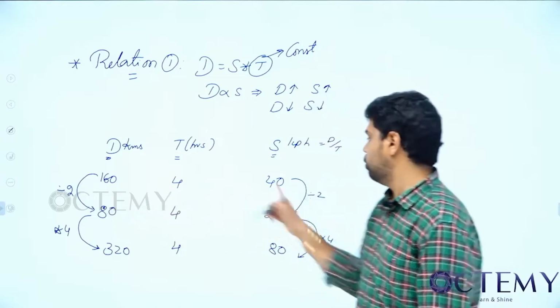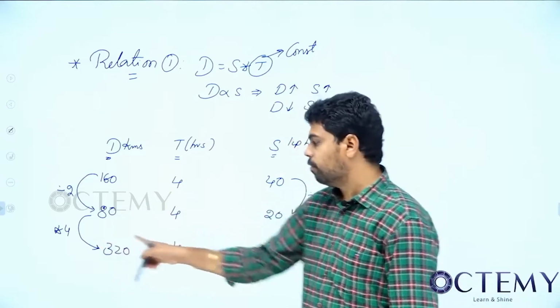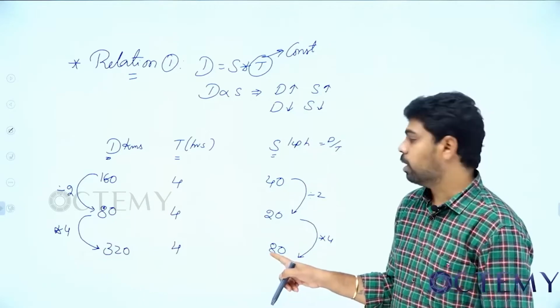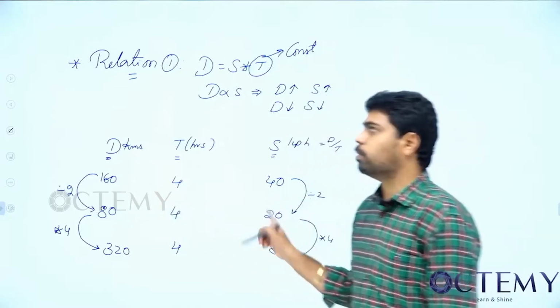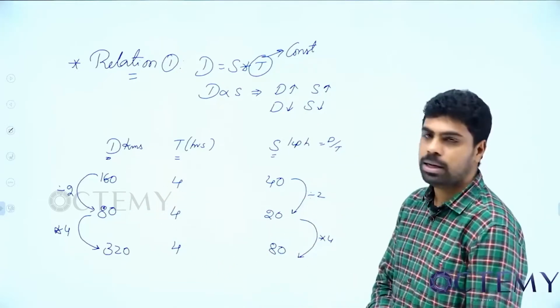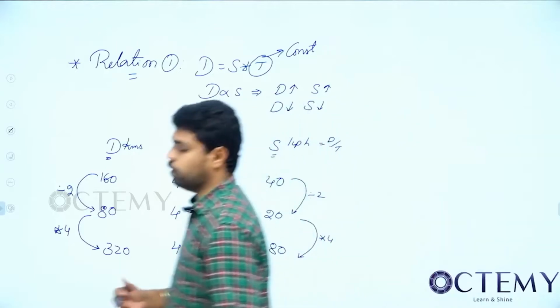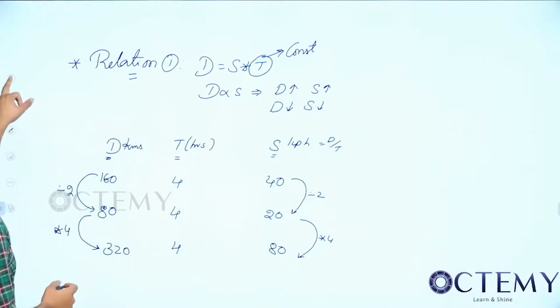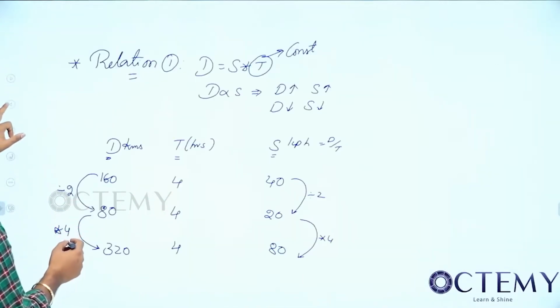When this is divided by 2, this is also divided by 2. Then this is into 4, this is also into 4. Okay, so is this directly proportional or not? This is directly proportional. So we'll come back to this again. Okay, so next, coming to next relation.